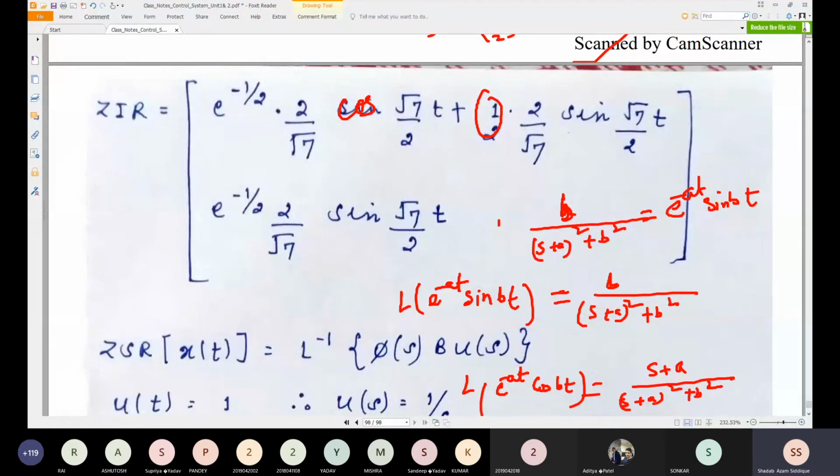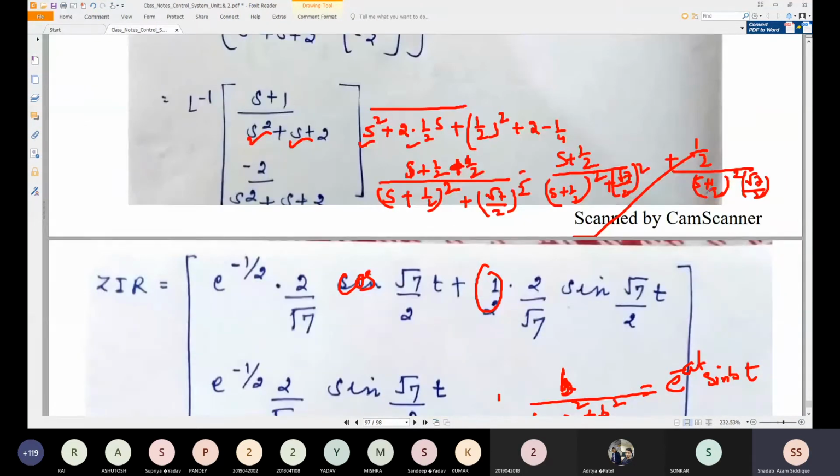So that is the formula which is there: Laplace of e to the power minus at cos bt is equal to s plus a divided by (s plus a) whole square plus b square. This is the form. So just try to take this form and write it in the standard form. So this is the standard form: s plus a divided by (s plus a) whole square plus b square. So you should write e to the power minus at. This is in a standard form.